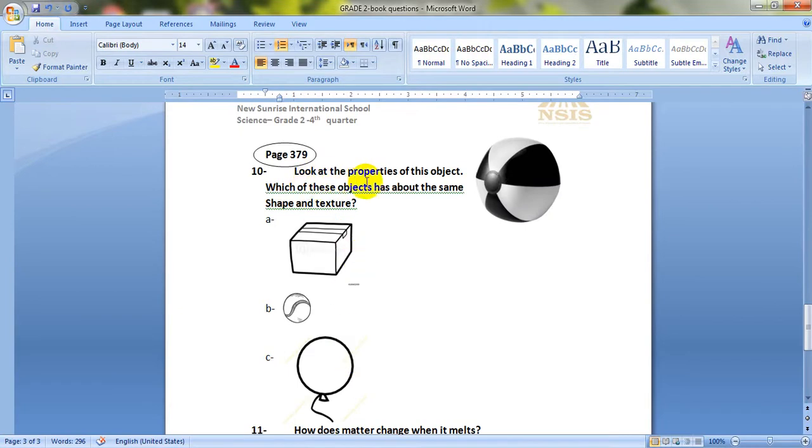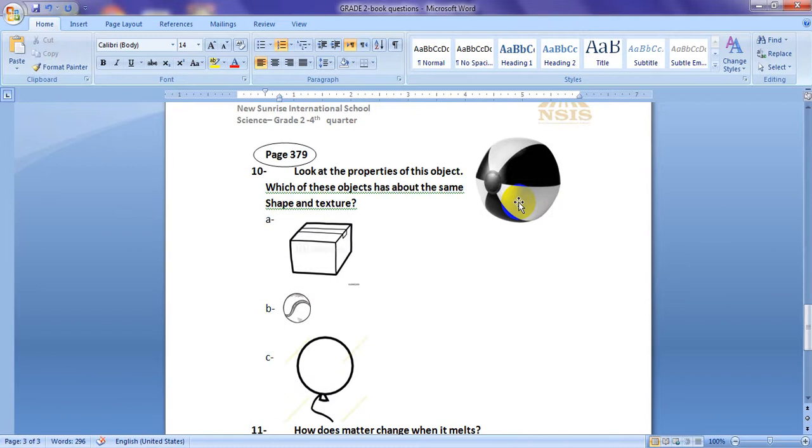Look at the properties of this object. Which of these objects has about the same shape and texture? Here you have a beach ball and box, tennis ball, and a balloon. Which of these three objects have the same shape and texture like this beach ball? What is the shape of this ball? It is round. What about its texture?